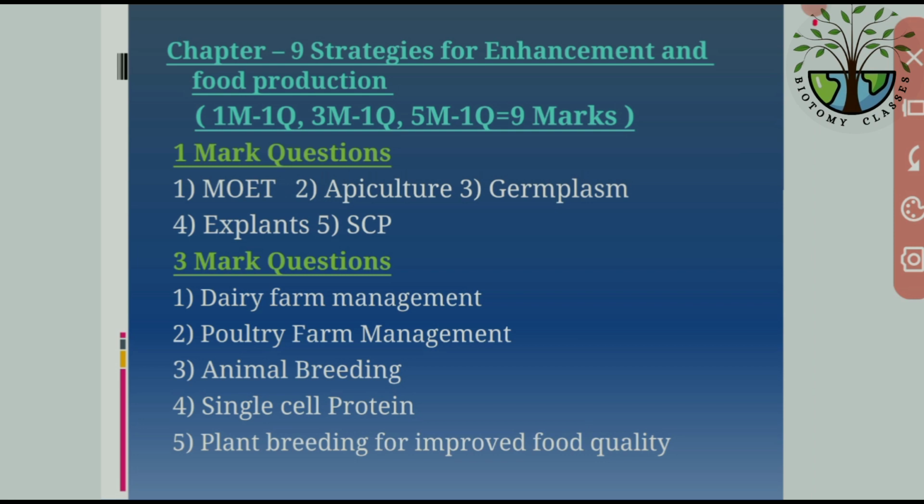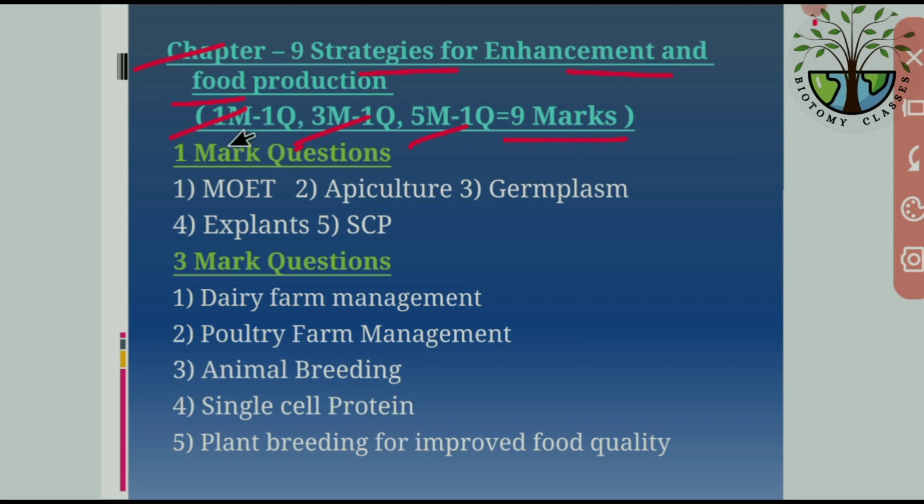In this session we are going to discuss important questions from chapter 9 to chapter 16, that is part 2. We already completed part 1, from chapter 1 to chapter 8, important questions based on the blueprint. So from chapter 9, we study 1 mark questions, 3 mark questions and 5 mark questions. Chapter number 9 is strategies for enhancement in food production. In this chapter, 1 mark is 1 question, 3 mark is 1 question and 5 mark is 1 question. In total they ask 9 marks.